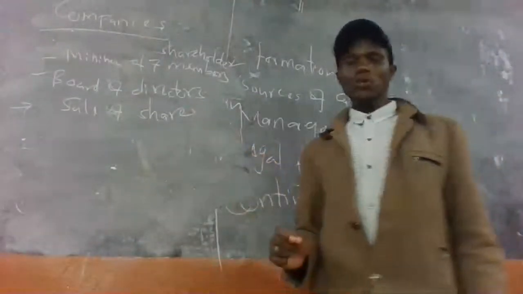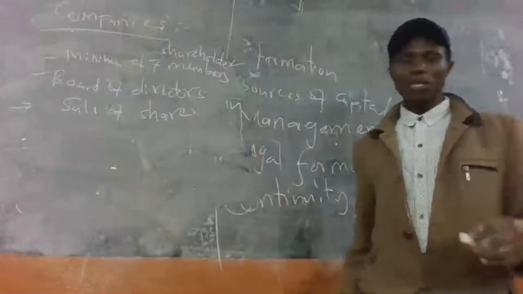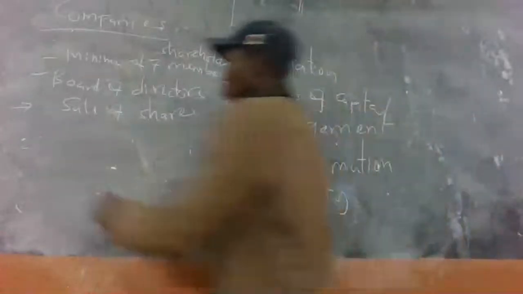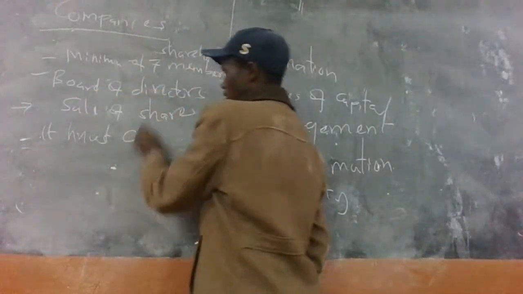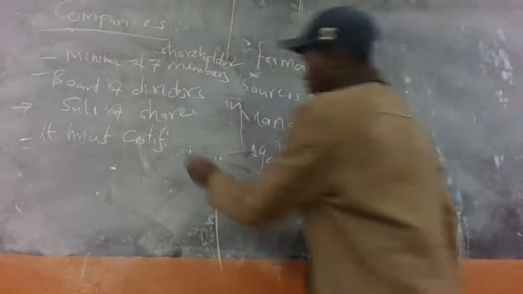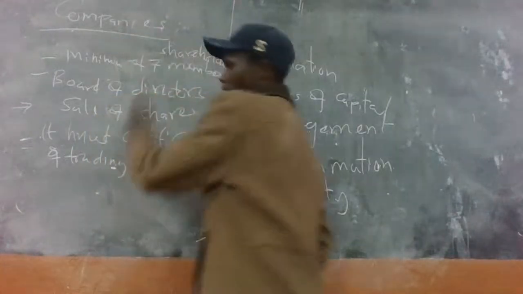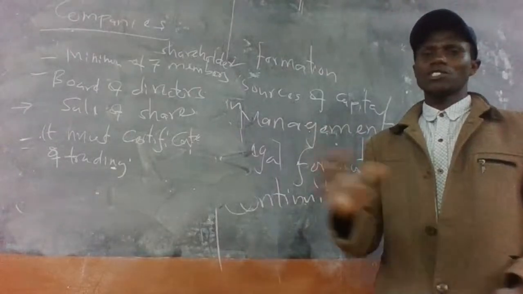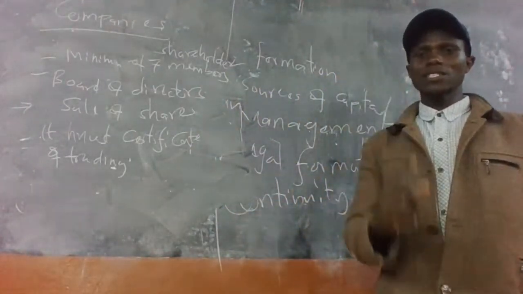Also, for a public company to operate, it must have what you call a certificate of trading. Meaning that despite having a certificate of registration like the private company, for a public company to operate, it must have a certificate of trading.